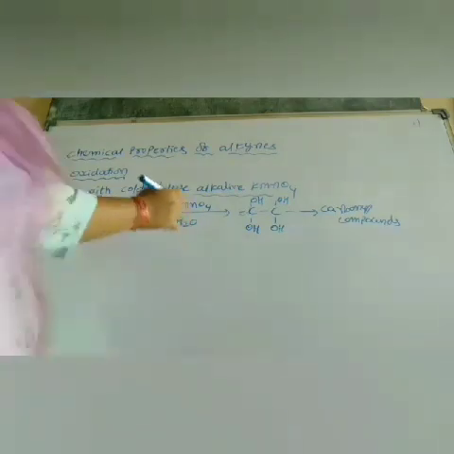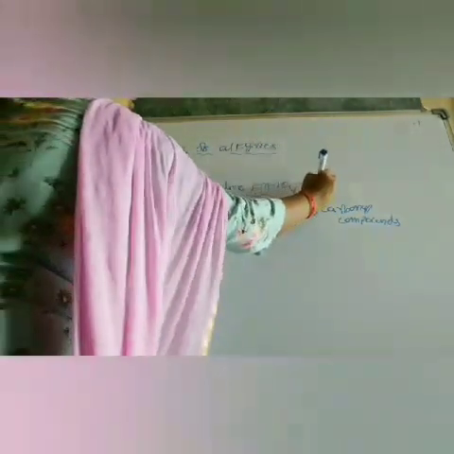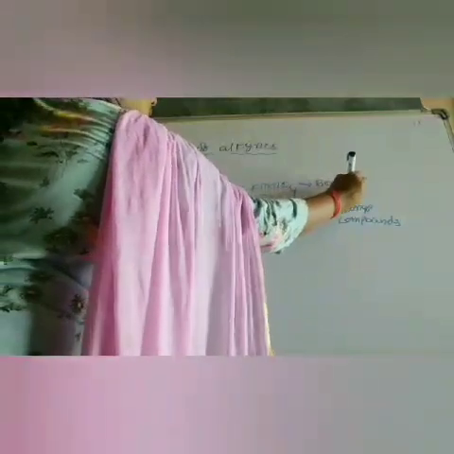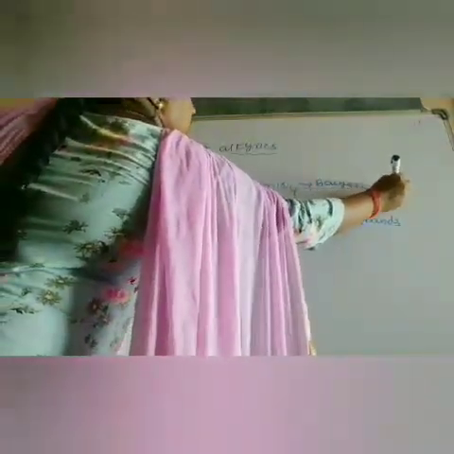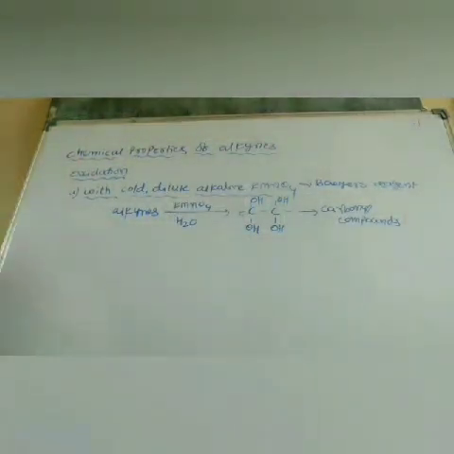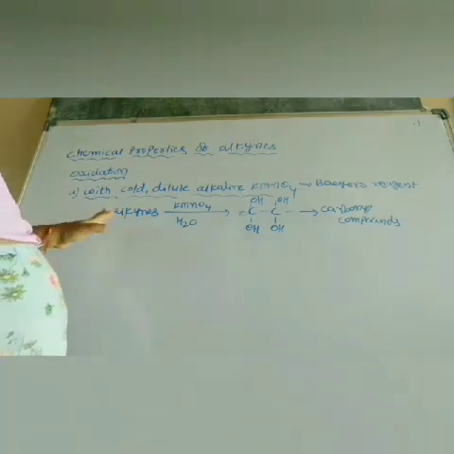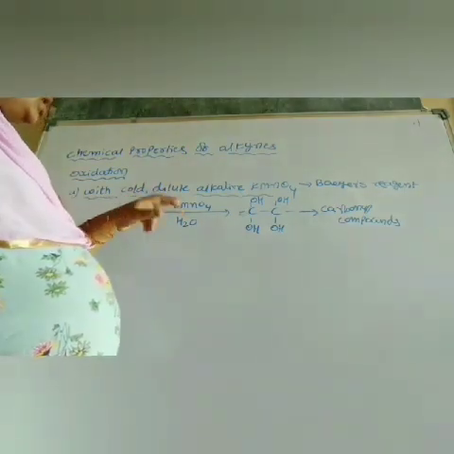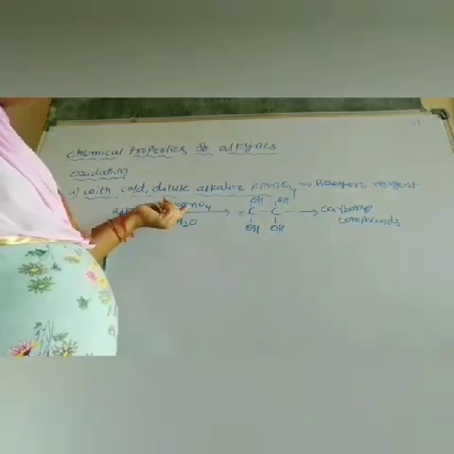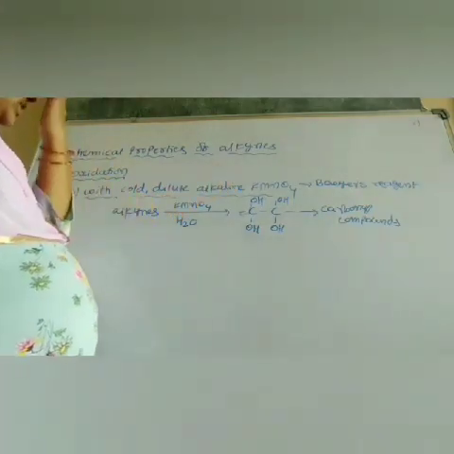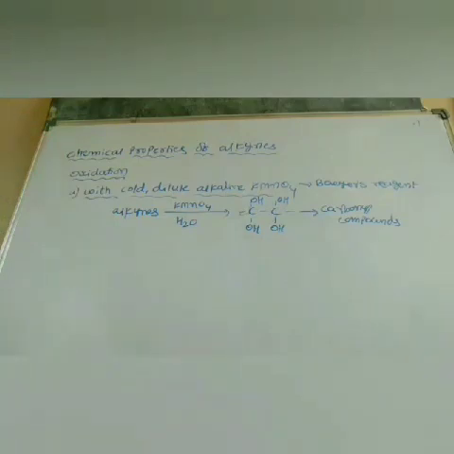Okay, and this cold dilute alkaline KMnO4 is called the Baeyer's reagent. The Baeyer's reagent is used as a test for unsaturation. When I add a few ml of the KMnO4 Baeyer's reagent to alkynes, the pink color disappears. That indicates that the compound contains either a double bond or a triple bond.